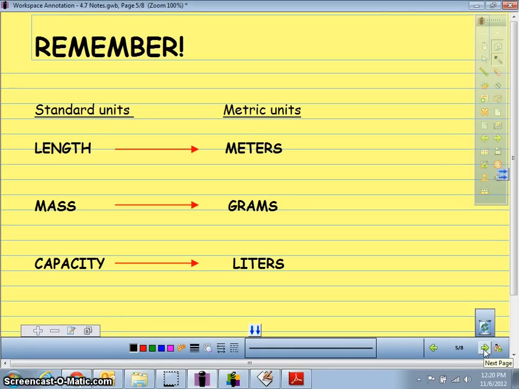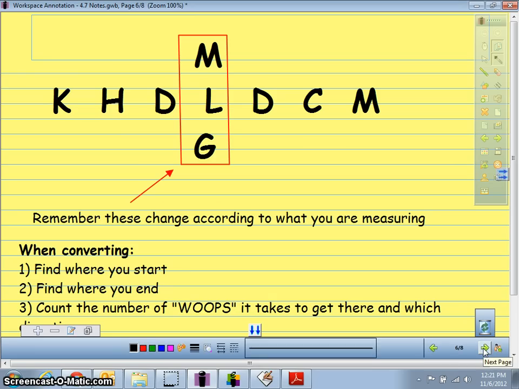This is what I want you to remember. This is our biggest key slide here for the day. I want you to make sure you write this down, that our standard units of length are, for length, we would use meters when we're talking metric. If we're talking mass, we always want to use grams. And whenever we're talking capacity, we need to make sure we switch it to liters. So I need you to write down this slide, because this is what you're going to need to remember. So with that, let's keep moving on.